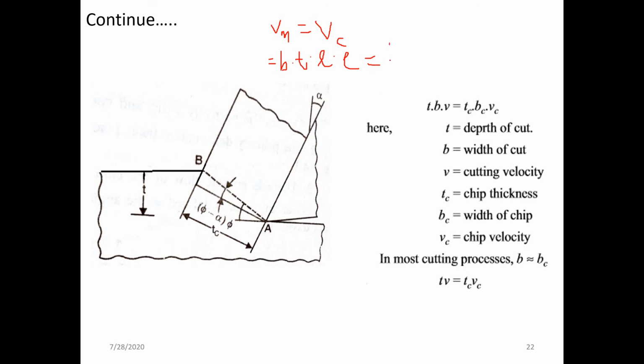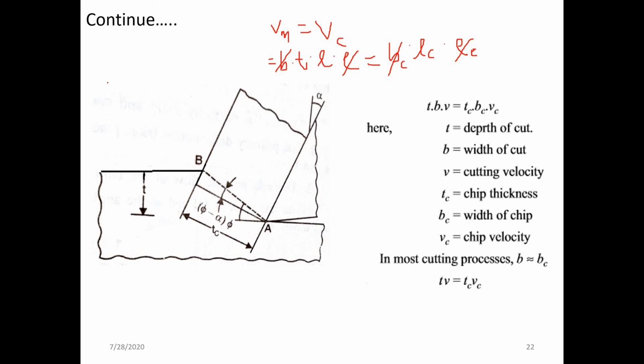So what is the volume of chip? Volume of chip is nothing but the width of the chip multiplied by the length of chip, multiplied by the density of that particular chip, rho c. That is the volume of chip which is going to be removed there. The width of the chip is going to be the same there. The density of the uncut chip as well as the cut chip is going to be the same there.